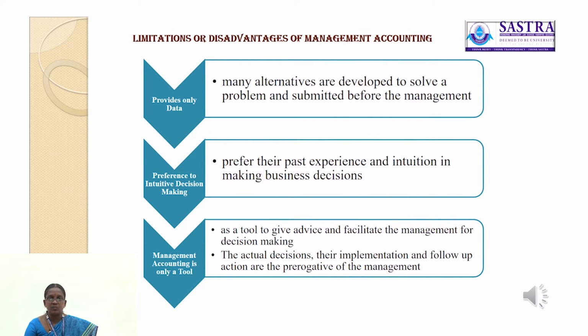The next limitation is preference to intuitive decision making. Scientific decisions can be taken only with the help of management accounting techniques. But the majority of management accountants and top level executives prefer their past experience and intuition in making business decisions. The reason is that intuitive decision making is very simple and easy.